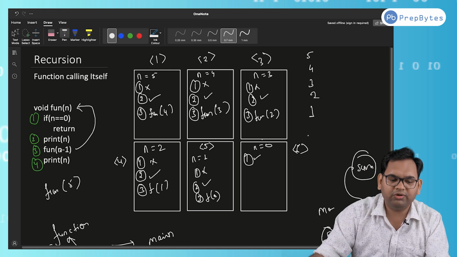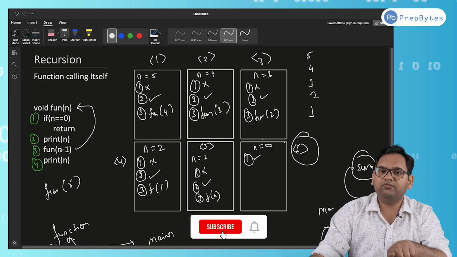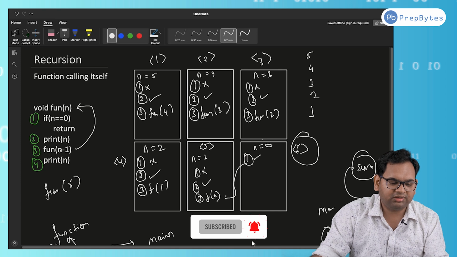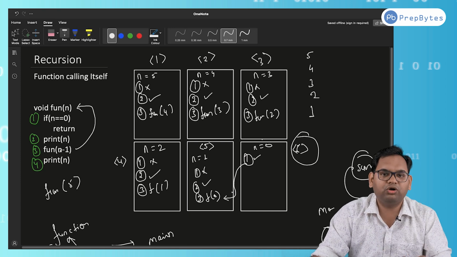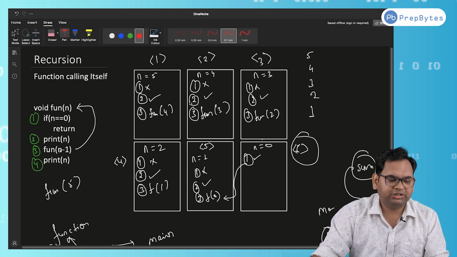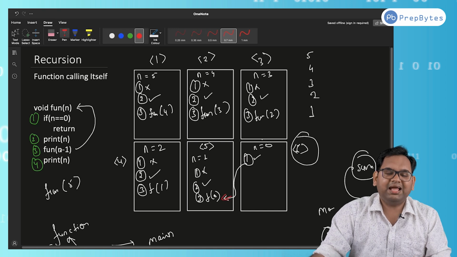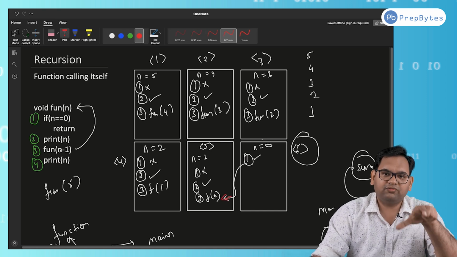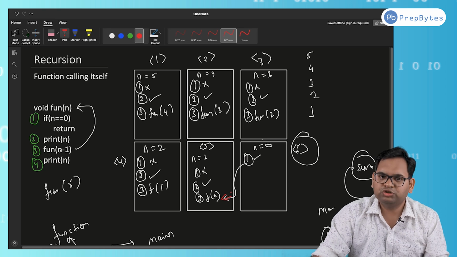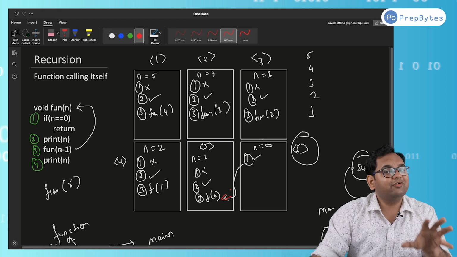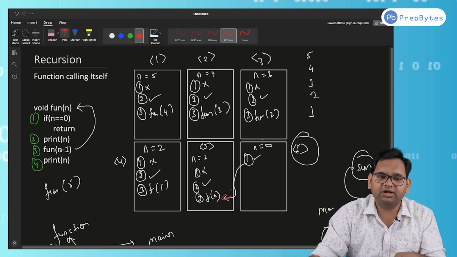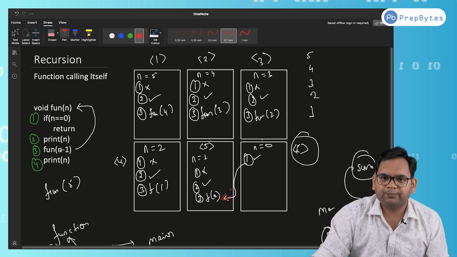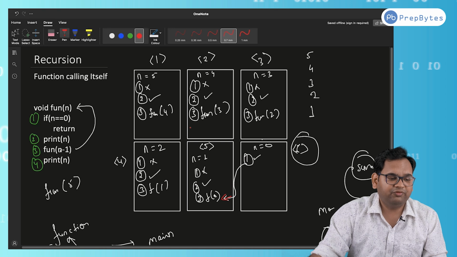What was the calling point for the sixth stack? The calling point for the sixth stack was this particular third line of the fifth stack. You can see on the screen as well. Fine. So this was my calling point. And the execution now will start in the fifth stack after the third line. So is there anything after the third line? If there is nothing after this third line, we'll return to the calling point of the fifth stack. Okay, but there is, we have the fourth line as well.